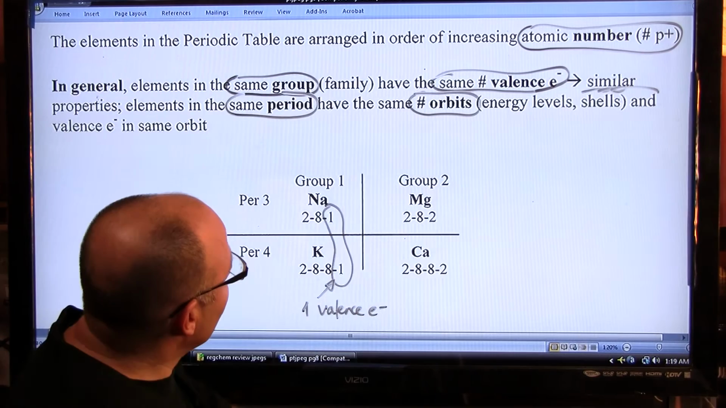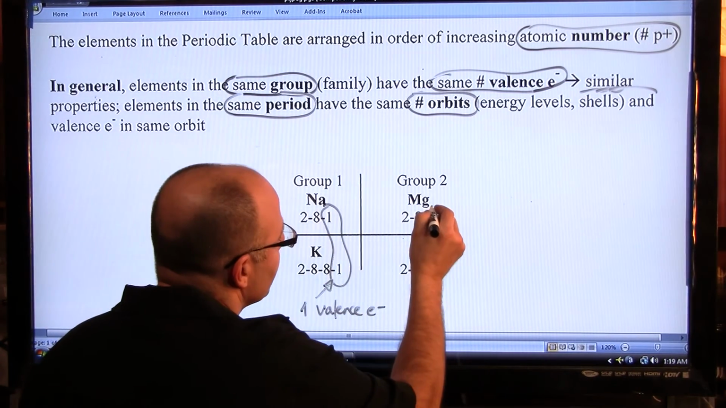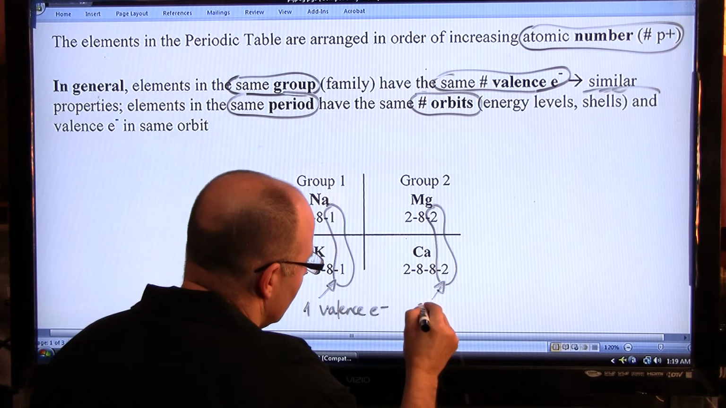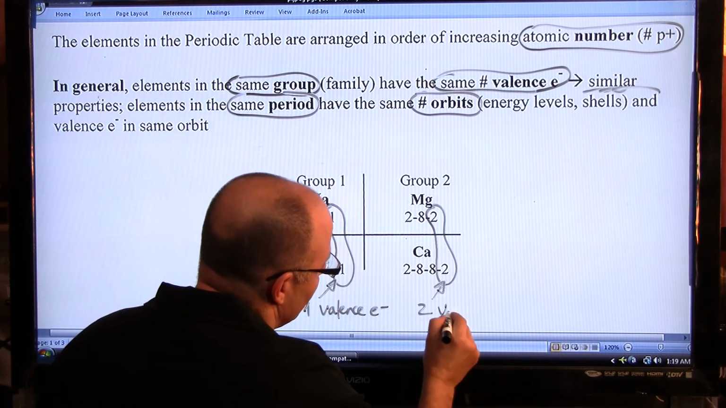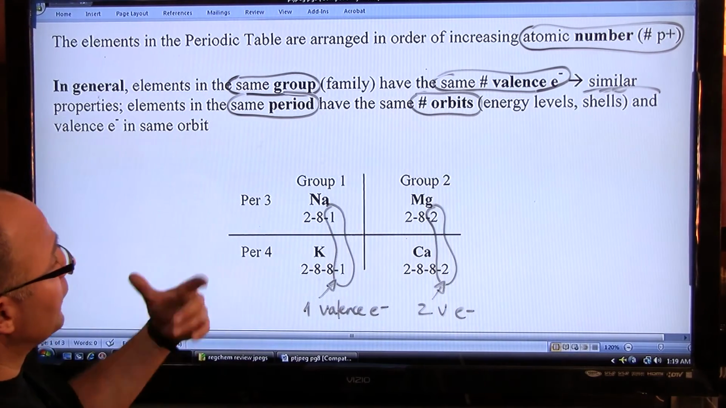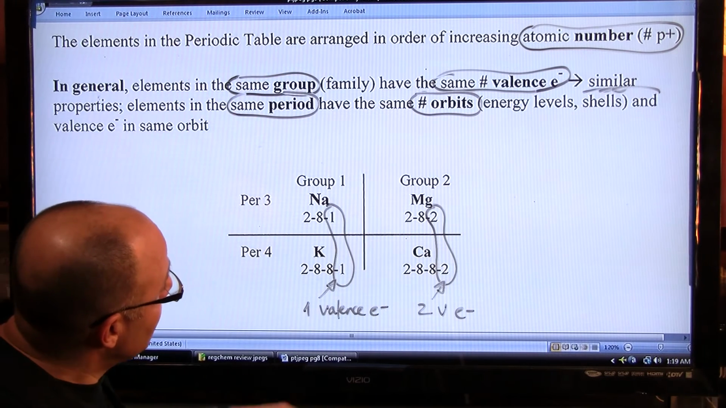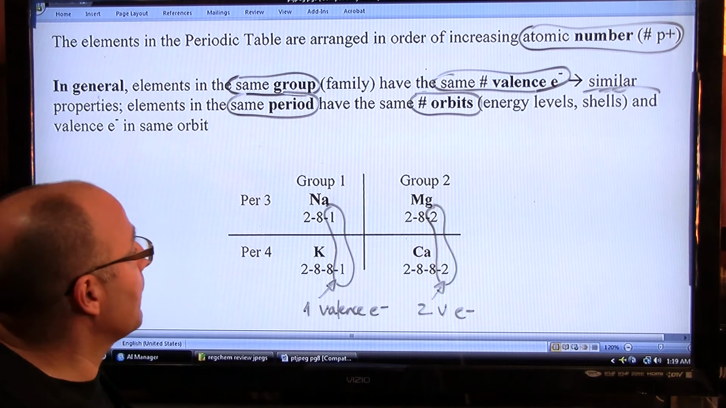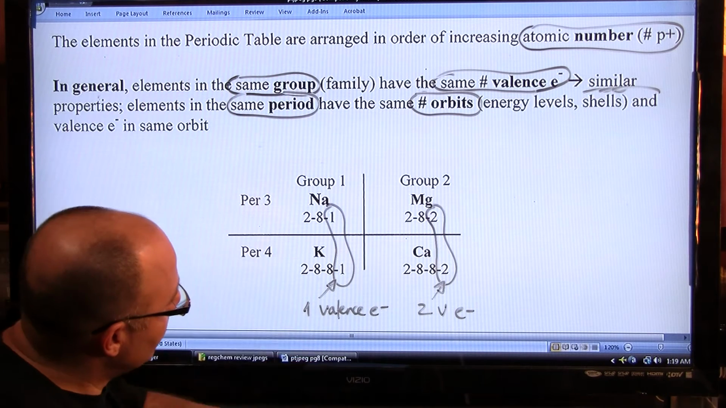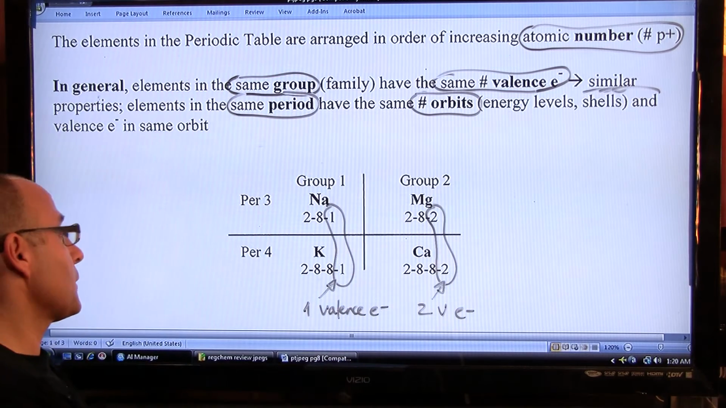On the other hand, to the right, magnesium and calcium are both in group 2. They'll have 2 valence electrons, 2 VEs. So, sodium and potassium are in the same family. What that family is, we'll see in a second. And magnesium and calcium are in the same family, meaning sodium and potassium will behave more alike than magnesium or calcium, and magnesium and calcium vice versa.